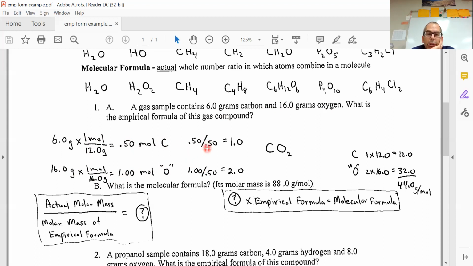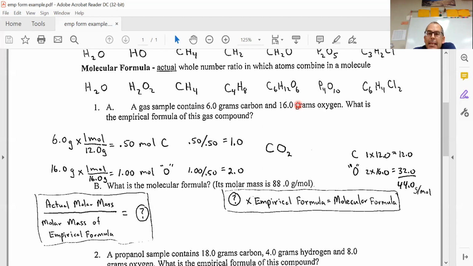And if you divide through by the smallest number of moles, the 0.50, I get 1.0 for the carbon, I get 2.0 for the oxygen, and that's why I know it's carbon dioxide. So I know its simplest formula is CO2. If I had less oxygen here, if this were 6 and 8 instead of 6 and 16, it would probably be carbon monoxide. And I could reason that out, which would be CO.